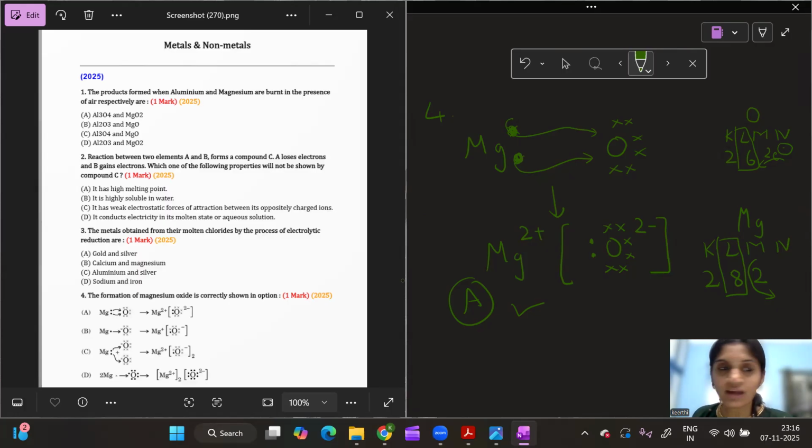In the next session, I'll solve the theory questions from the same paper, so that you will have a clear understanding of how to go about the theory questions too. Hope you understood each and every MCQ and the way we are approaching the MCQ.